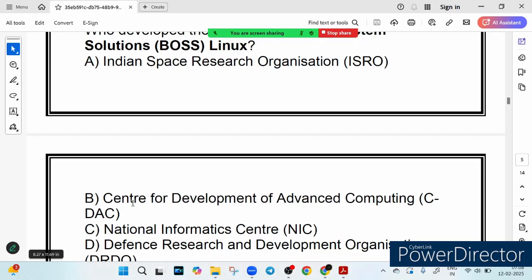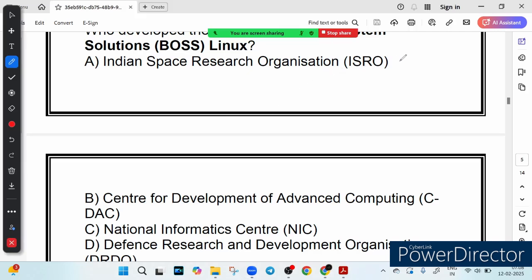So option A is ISRO. ISRO is the Indian Space Research Organisation. It focuses on launching satellites, right? So ISRO is focused on launching satellites, space exploration and scientific research. While ISRO does develop software for space missions, it did not create BOSS Linux. Think of ISRO as the team behind Chandrayaan and Mangalyaan, but not an operating system like Linux. So option A is incorrect.